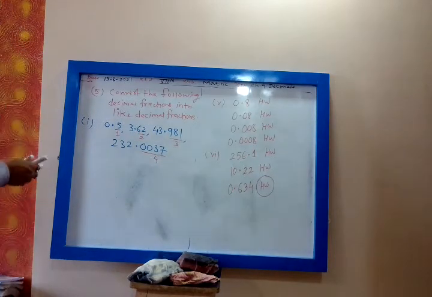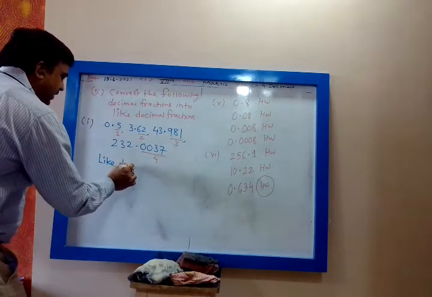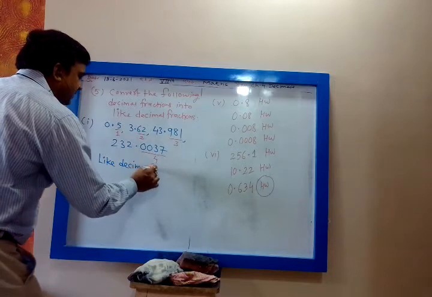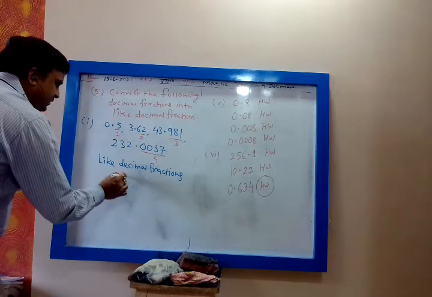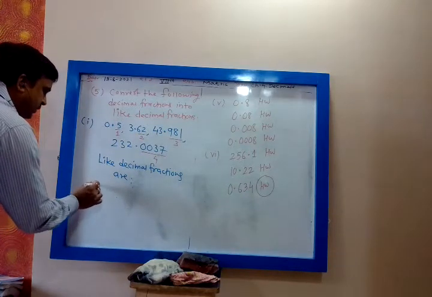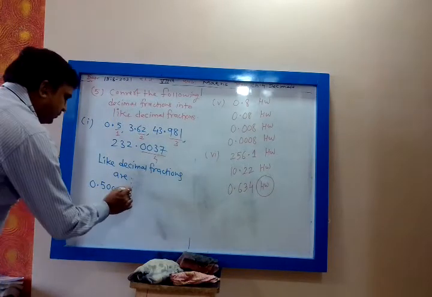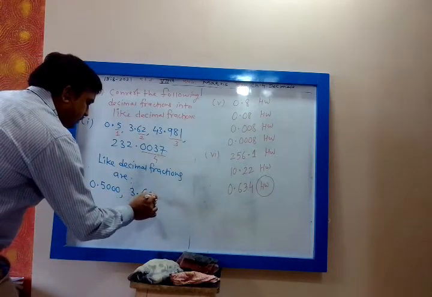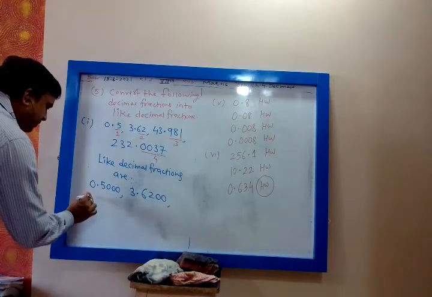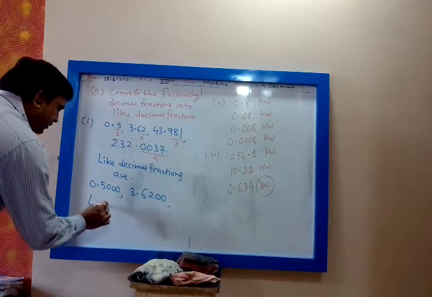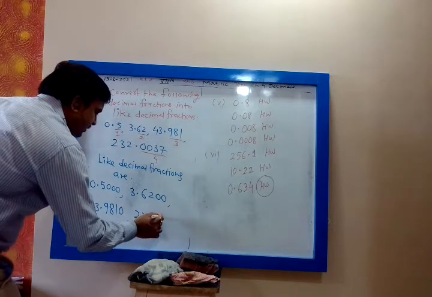So the like decimal fractions are 0.5000, 3.6200, my dear, 43.9810, then 232.0037 will remain as it is.